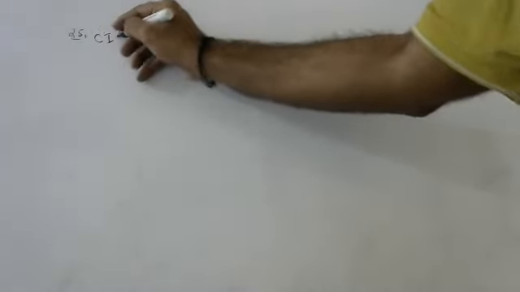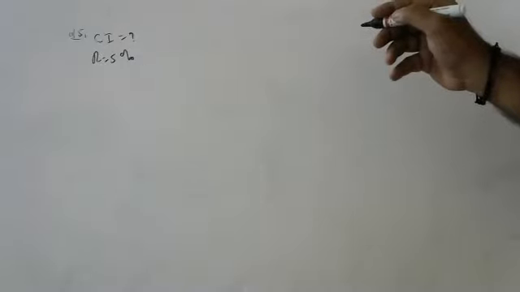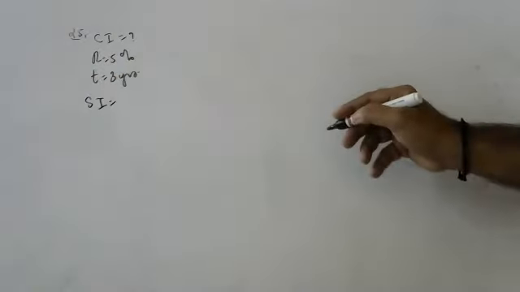25th sum, children. They are saying find the compound interest at the rate of 5% per annum for 3 years on the principal, which in 3 years at the same rate gives a simple interest of 12,000.